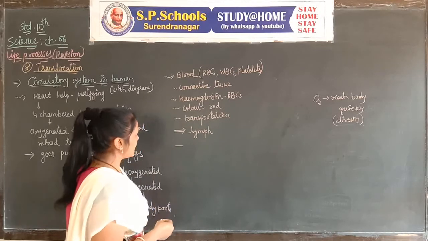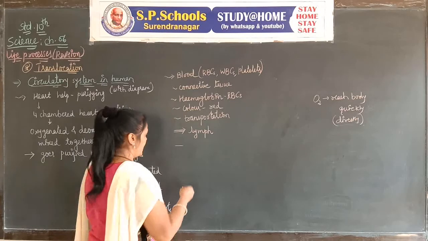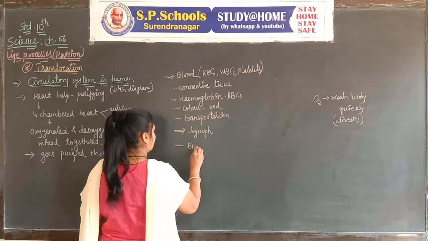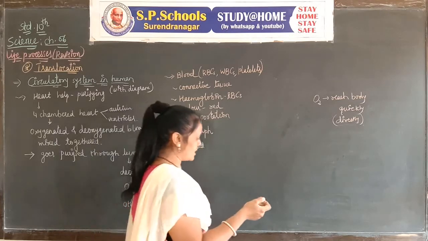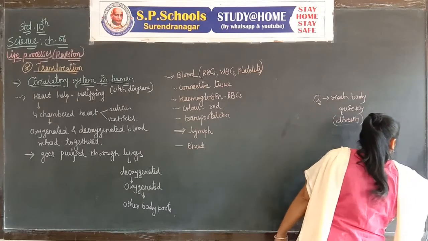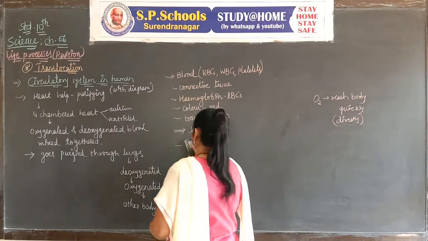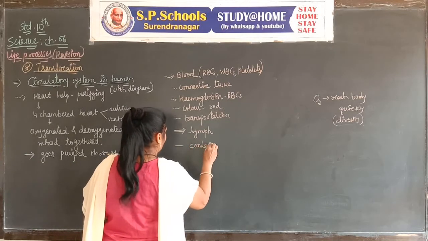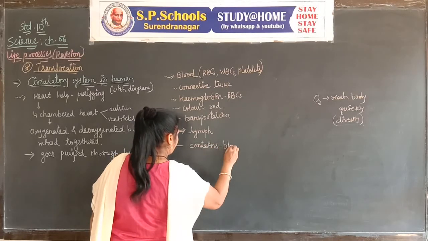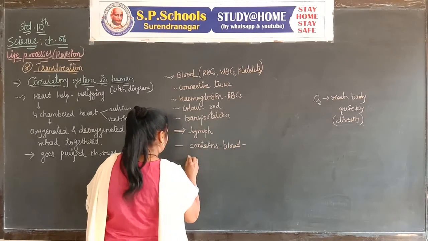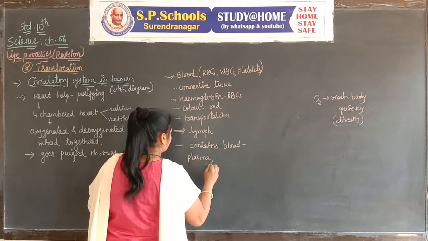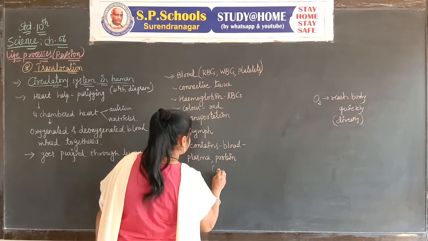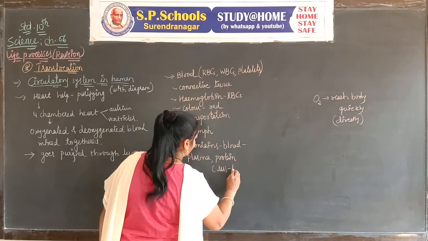The structure of lymph is like blood. It contains plasma and protein, but the amount of protein is less in comparison to blood.